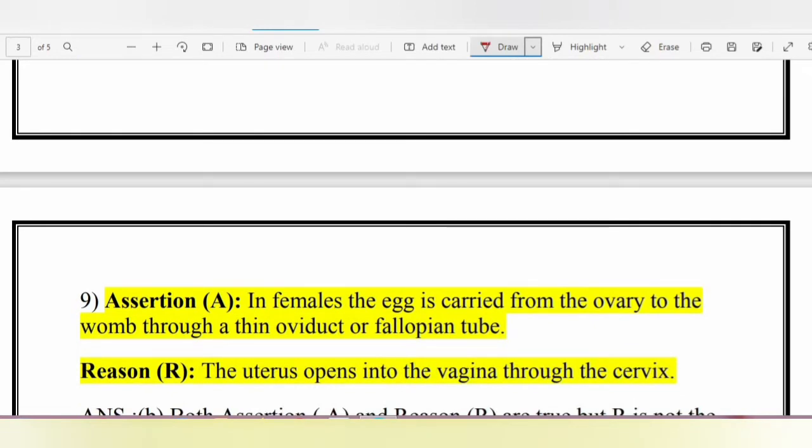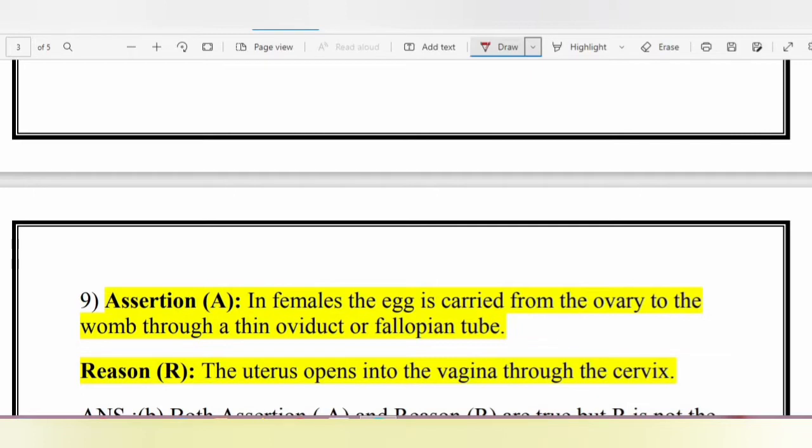Moving forward. Assertion. In female, the egg is carried from the ovary to the womb through a thin oviduct or the fallopian tube. Reason. The uterus opens into the vagina through the cervix. Okay.